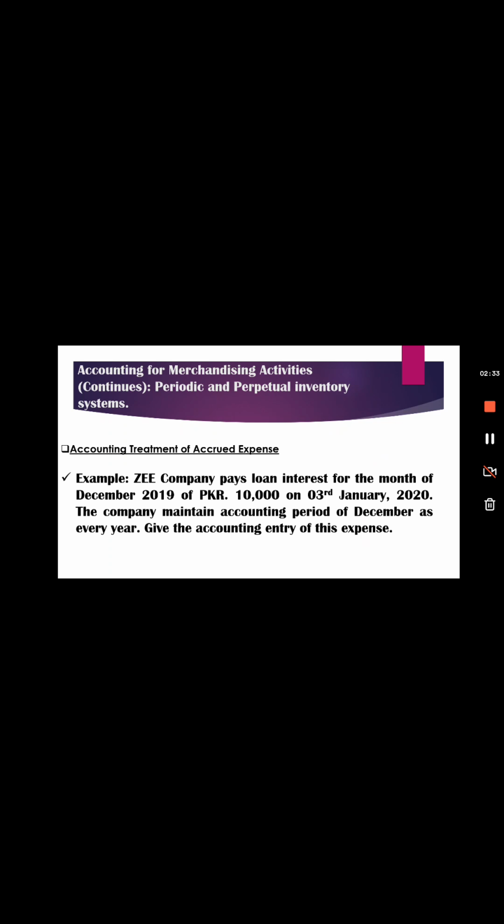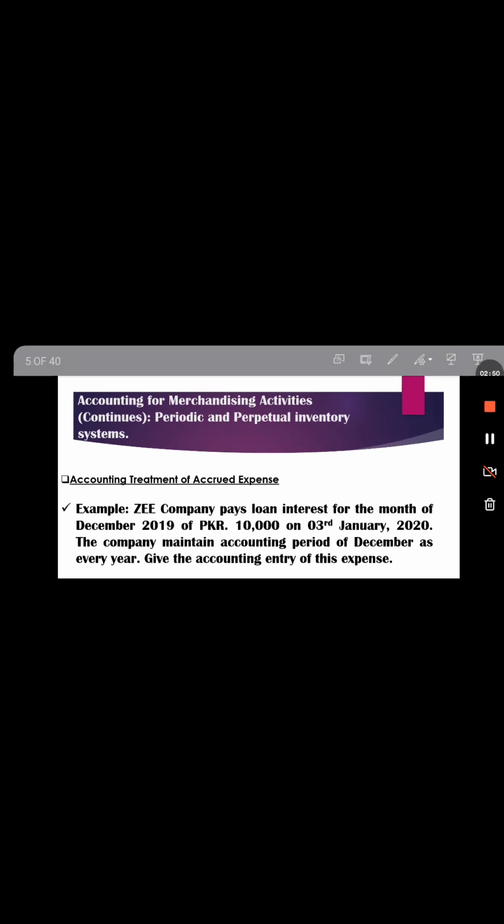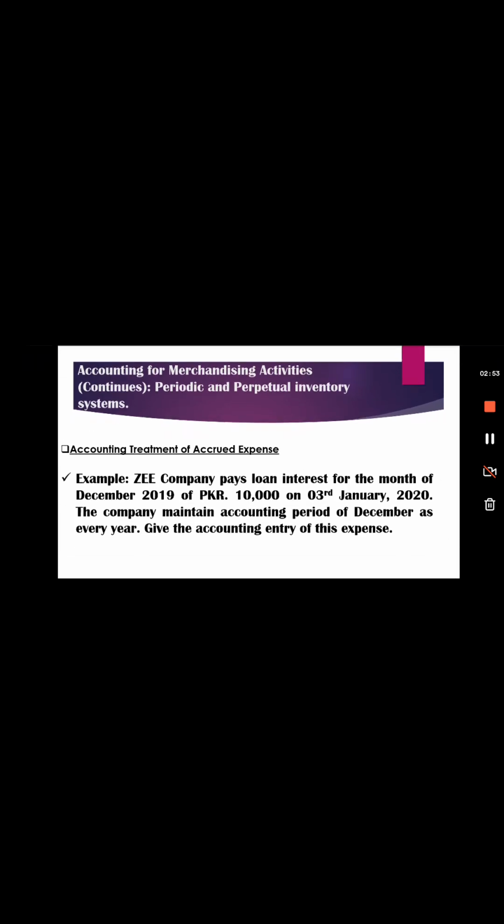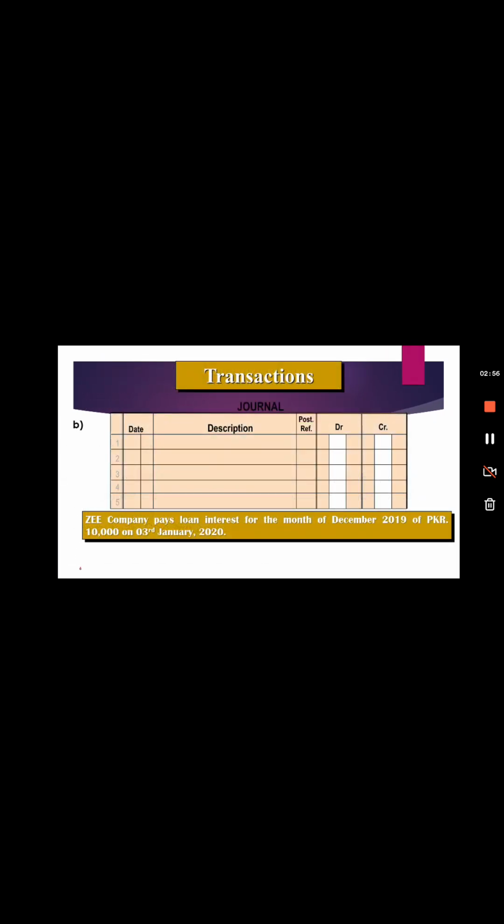For example, Z company pays loan interest for the month of December 2019 of PKR 10,000 on 3rd January 2020. Now the company maintains an accounting period of December every year. Now give the accounting entry of this expense. Now these will be the following transactions. We can see that Z company pays loan interest for the month of December 2019, which is 10,000, and on the 3rd January 2020, the same amount has been credited.